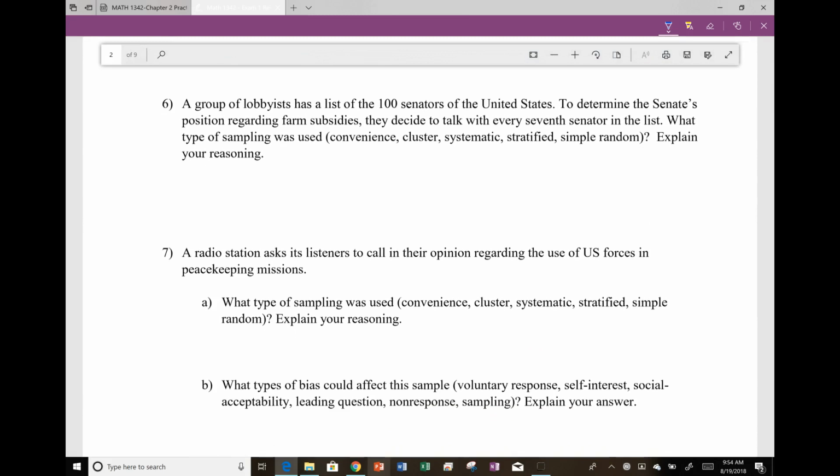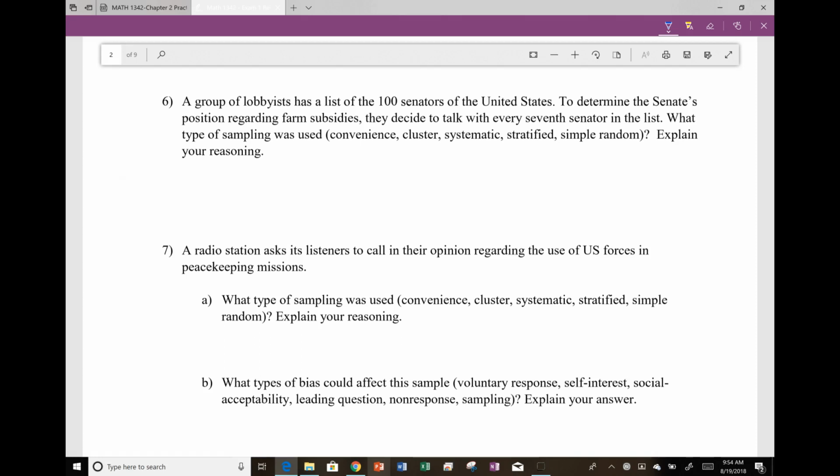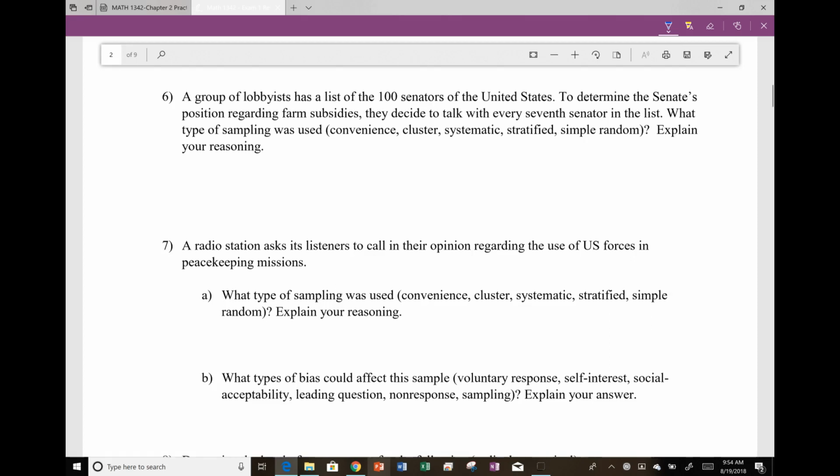The next question. A group of lobbyists has a list of 100 senators of the United States. To determine the Senate's position regarding farm pesticides, they decide to talk to every 7th senator on the list. What type of sampling was used?